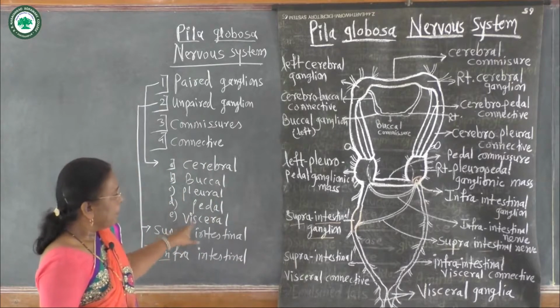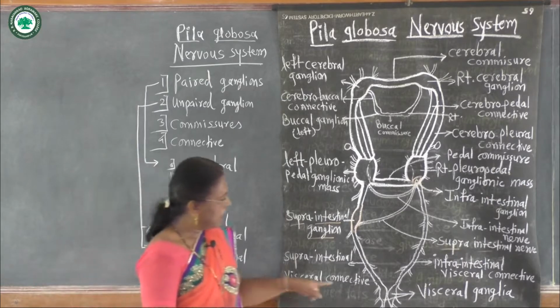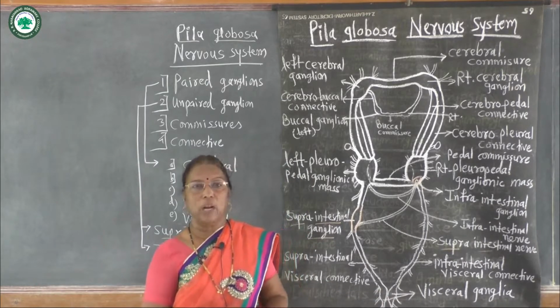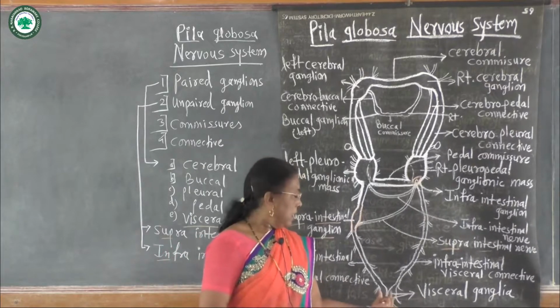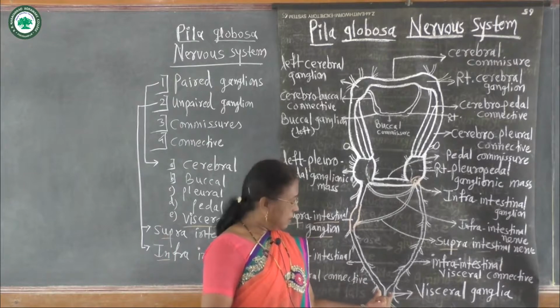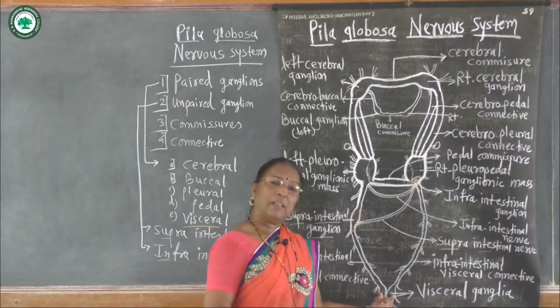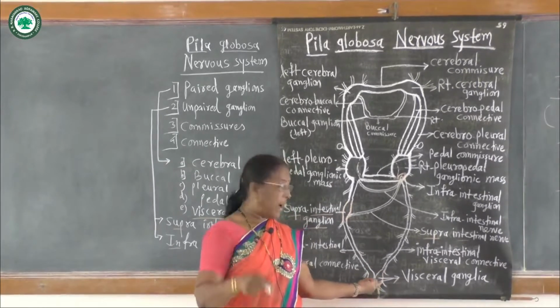Then posteriorly in the visceral mass there are again paired ganglions. They are spindle like. They join with one another. They are not separated, but are joined with one another and they are present in the visceral mass.